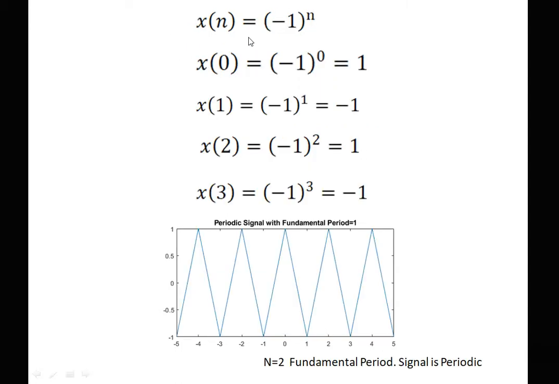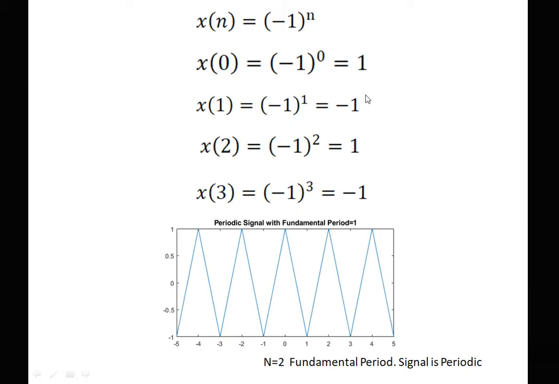x[n] is equal to (-1)^n. Now, by seeing the values of n, the signal can be either plus 1 or minus 1. When the value of n is even, the signal is 1, and when the value of n is odd, the signal is minus 1. So the signal toggles between 1, minus 1, 1, minus 1.